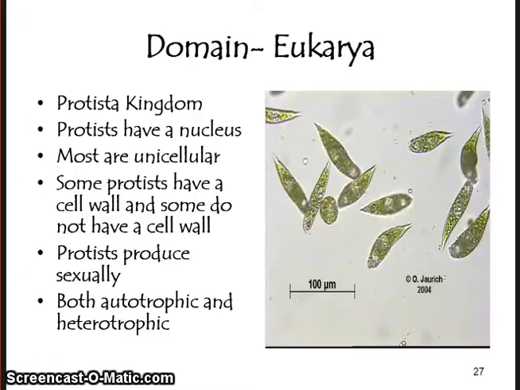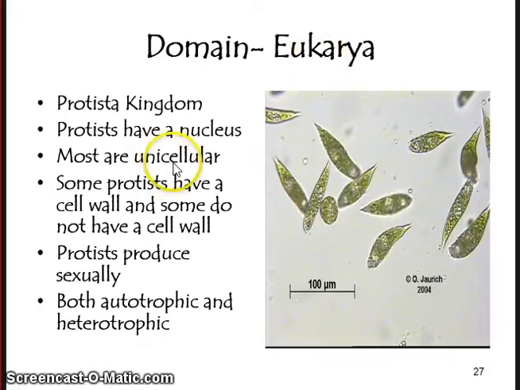Domain Eukarya. This is the next, we're looking at domain Eukarya. We're looking at kingdom Protista. They do have a nucleus, so these organisms are eukaryotic. Hopefully the name will help you determine that it's eukaryotic as well.